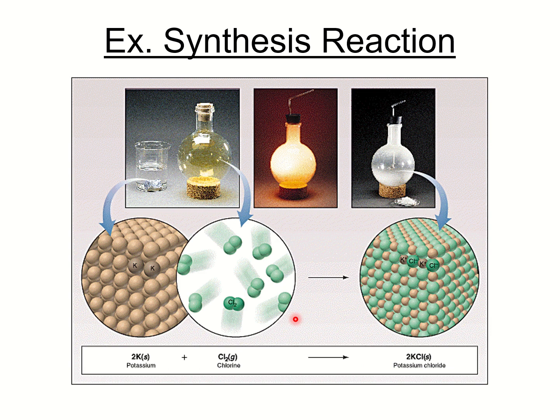Another example, we have here potassium and chlorine. When potassium and chlorine react, they can create potassium chloride. This is an example of an ionic reaction because it has a metal and a non-metal. So again, this is an example of a synthesis reaction. Potassium and chlorine, then the product is potassium chloride.